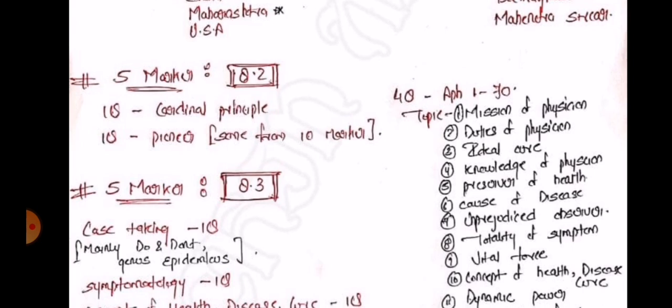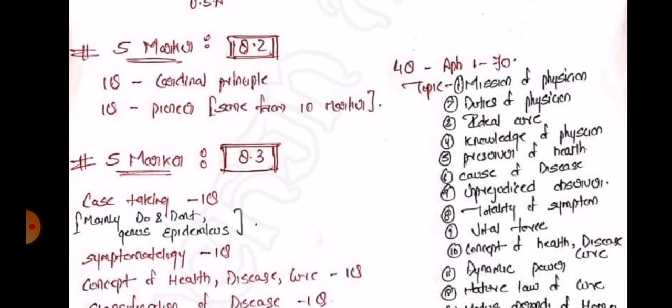So the next question which we go on is the last, 5 markers. Now some important questions to be remembered from this 5 marker set is question number 2, cardinal principle. The sub question which could be asked is cardinal principle and pioneer. So when you cover your pioneer for 10 markers, there is a chance that a small part of that question could be asked for your 5 marker as well.